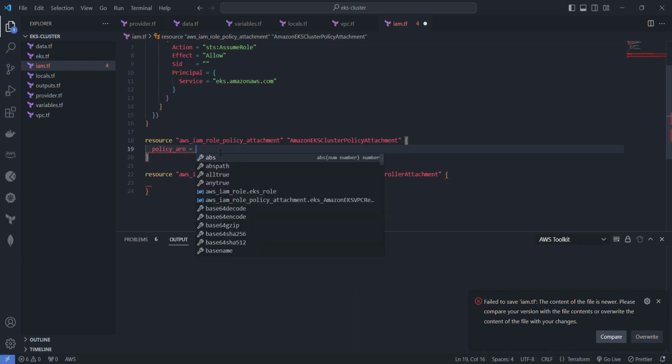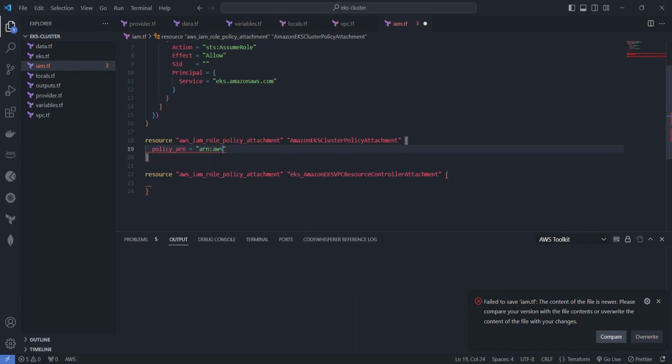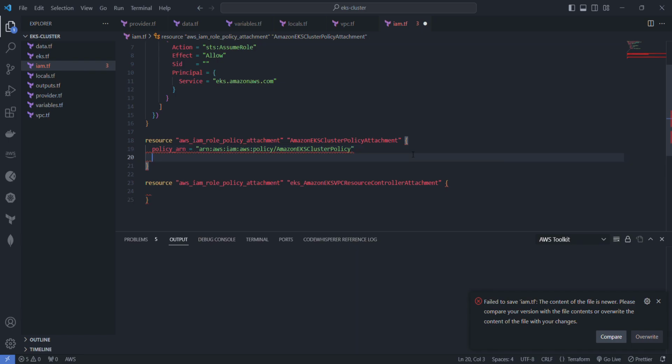So the first one is going to be arn:aws:iam::aws:policy/AmazonEKSClusterPolicy. Then we'll attach it to a specific role, which will be aws_iam_role.eks_role.